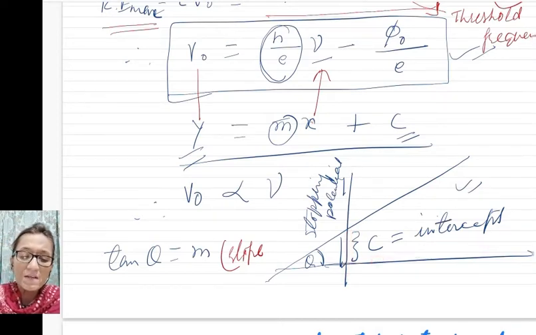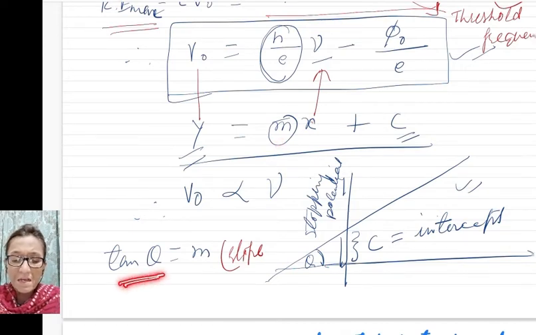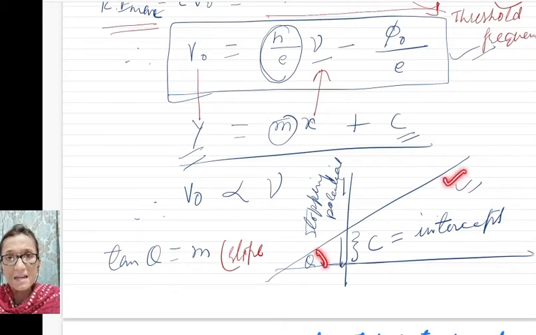This is your intercept. Now the slope. What is slope m? Slope m is equal to tan theta, where theta is the angle made by this line with the x-axis.